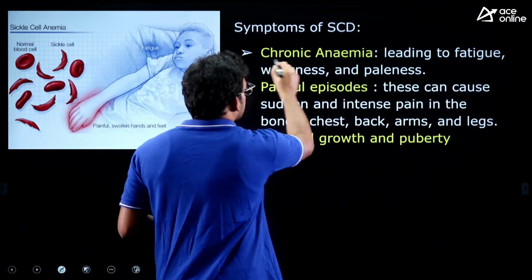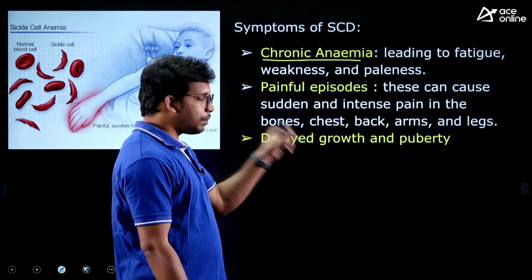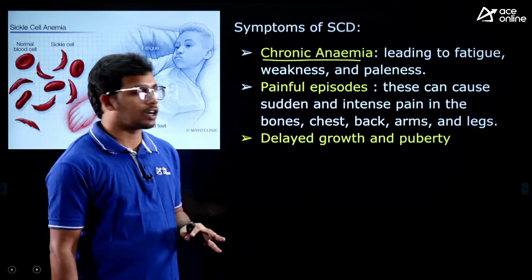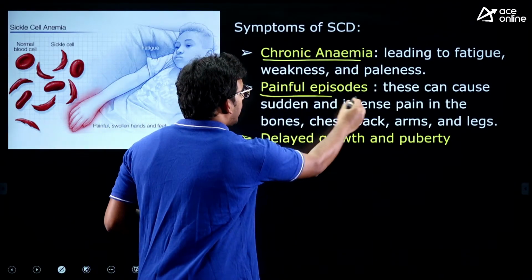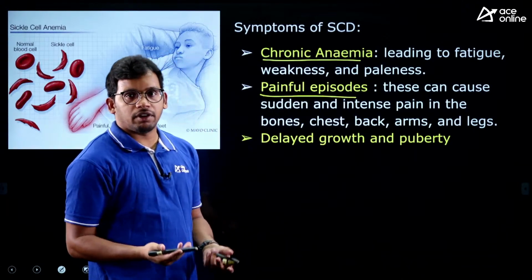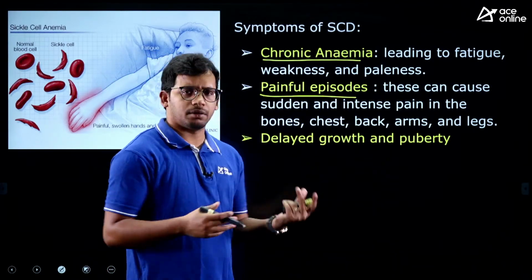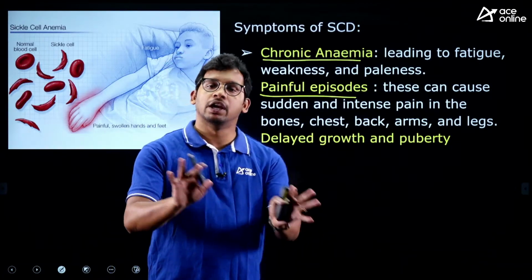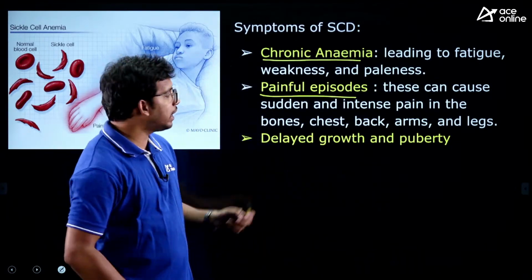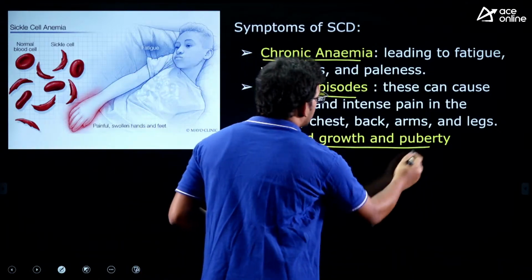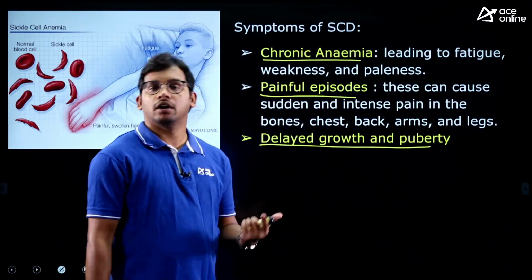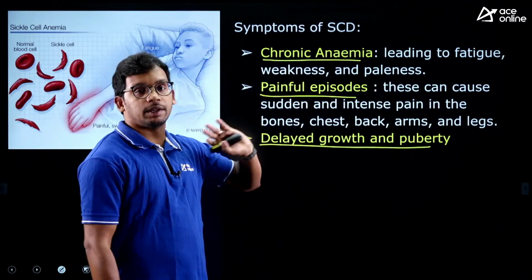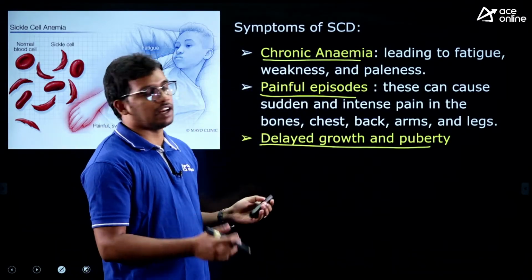Now what are the symptoms? Chronic anemia, which means lack of oxygen supply to different organs, and then painful episodes. The person will feel back pain and pain in different parts of the body because of the lack of oxygen supply in those parts, right? And then delayed growth and puberty, so delayed growth among the youth, or you can say the children. All these are symptoms of sickle cell disease or sickle cell anemia.